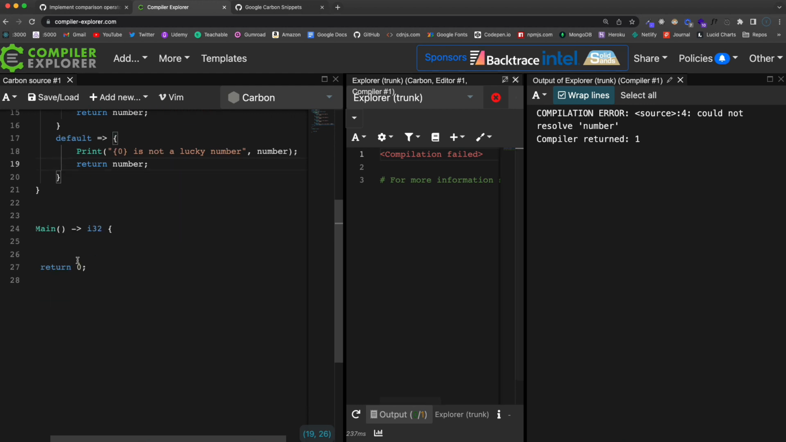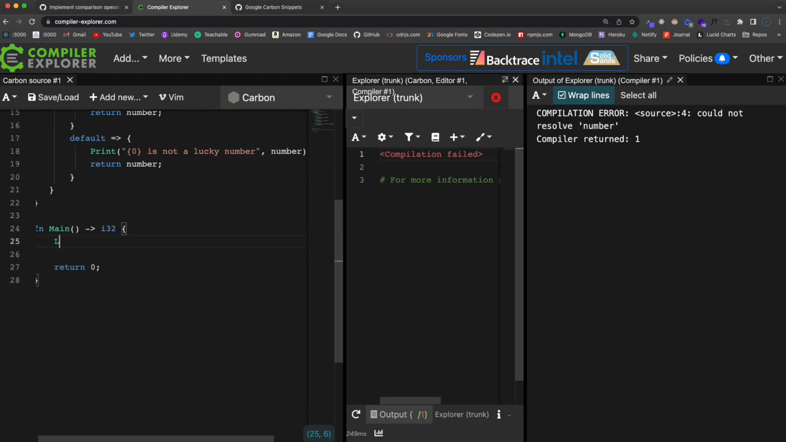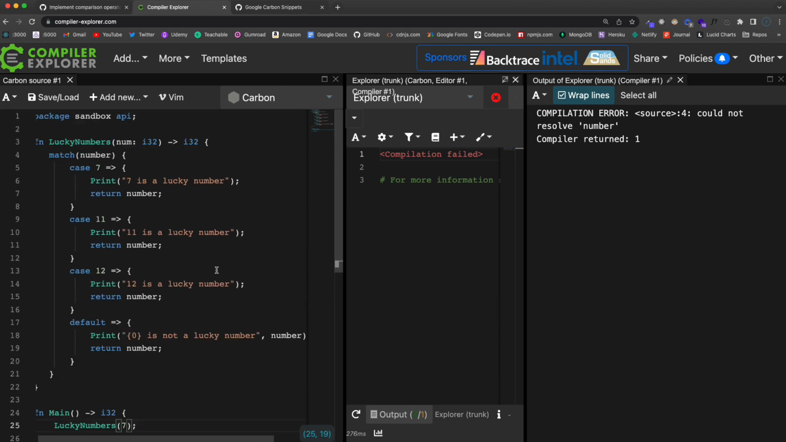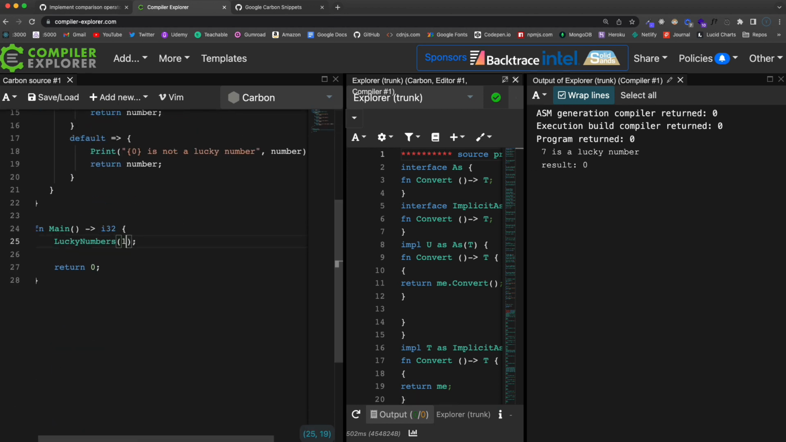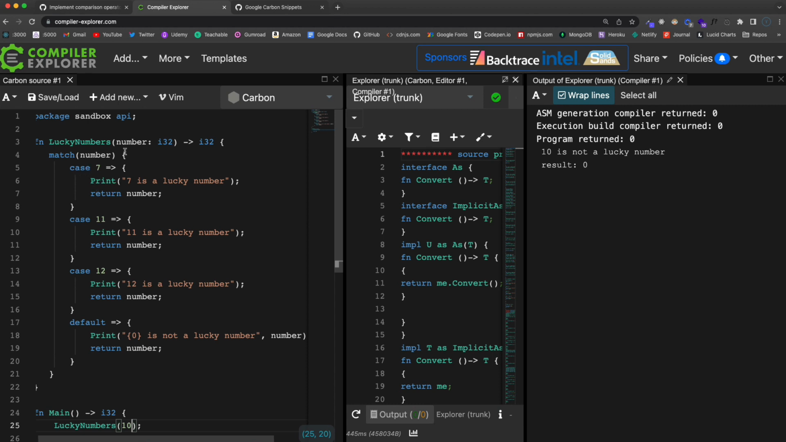All right, now what we'll do is down here we'll call the lucky numbers function, and let's pass in 7. Could not resolve number. Oh, I'm sorry, I called this num. So let's change that to number. And we get 7 is a lucky number. If I pass in 11, same thing. If I pass in 10, we get 10 is not a lucky number. So if you have multiple cases for some kind of condition, then you can use a match.